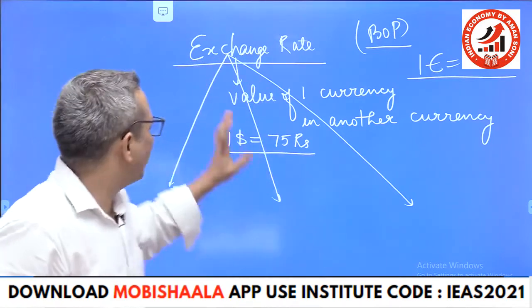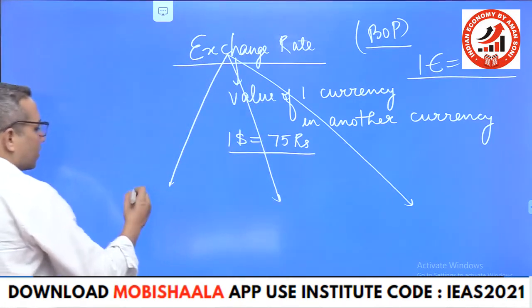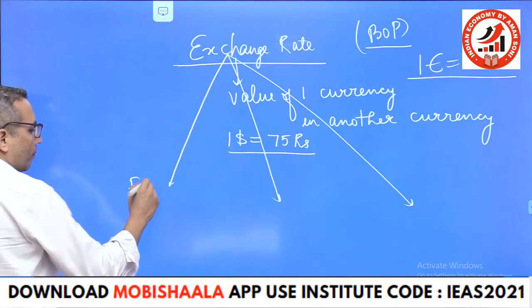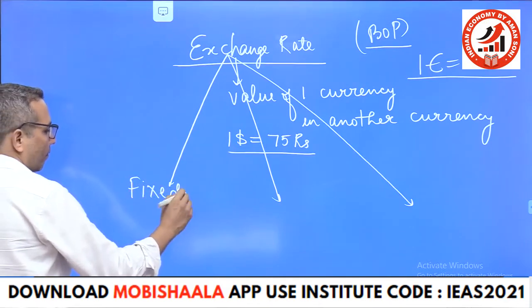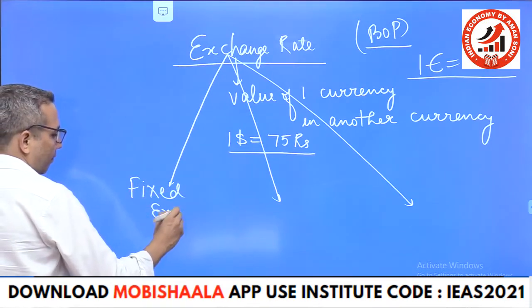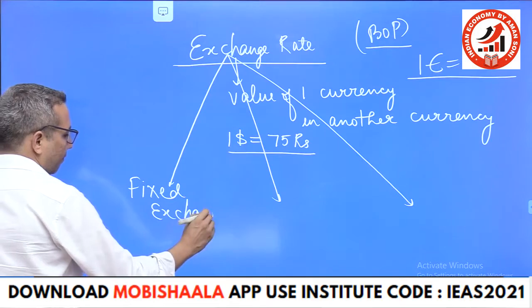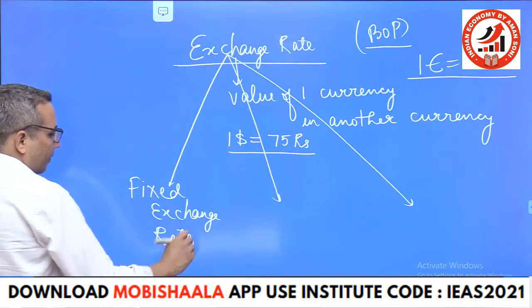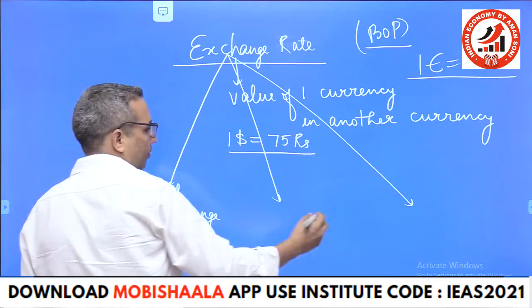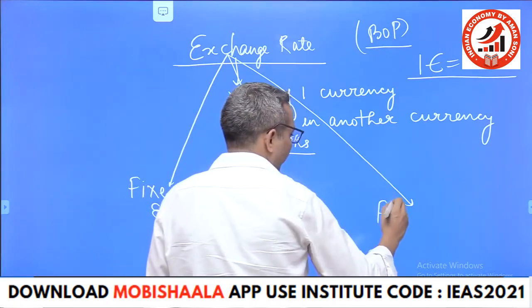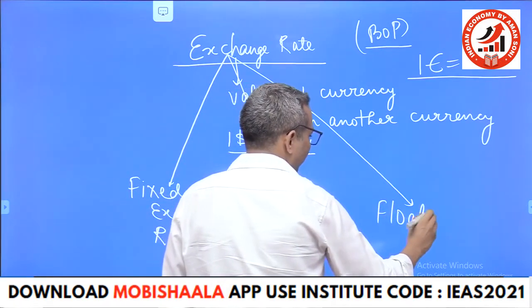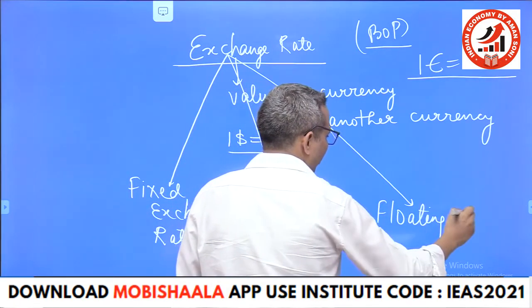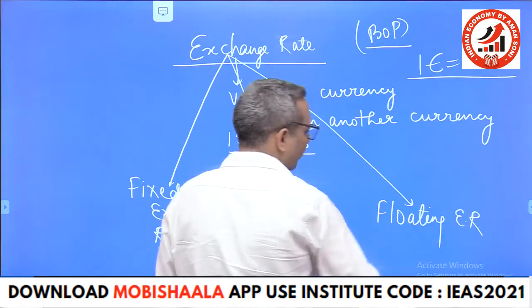Now this exchange rate is of three types. First is fixed exchange rate. Then we have floating exchange rate.